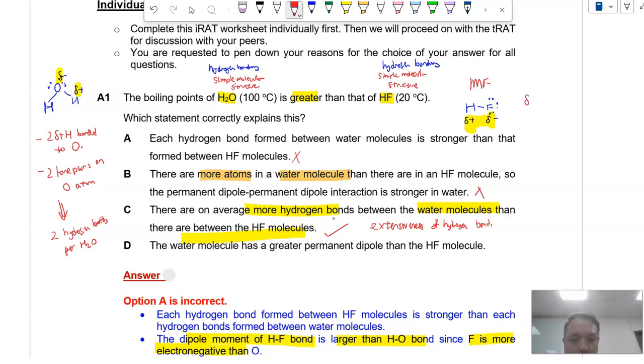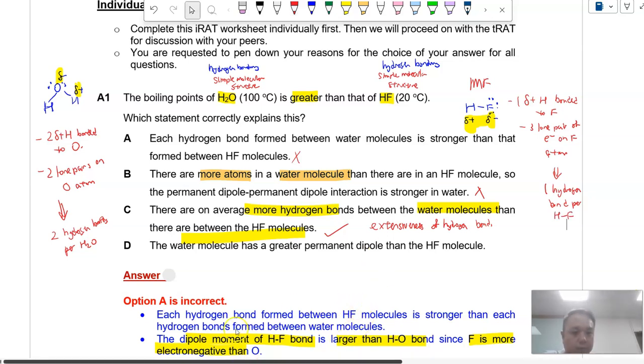Comparatively, if you look at HF, we have only one delta plus H bonded to F. But we have 3 lone pairs of electrons on the F atom. So if I look at this, the limiting factor is the number of hydrogens I can hydrogen bond. And that's why I can form only 1 hydrogen bond per HF molecule. As a result, water forms more extensive hydrogen bonds compared to HF. Therefore, it has a higher boiling point.